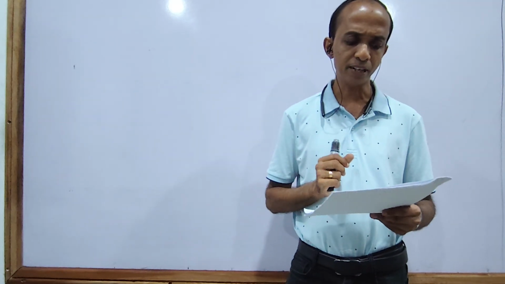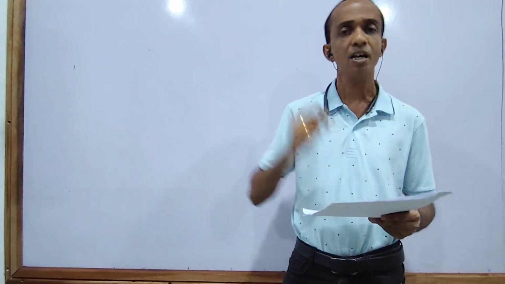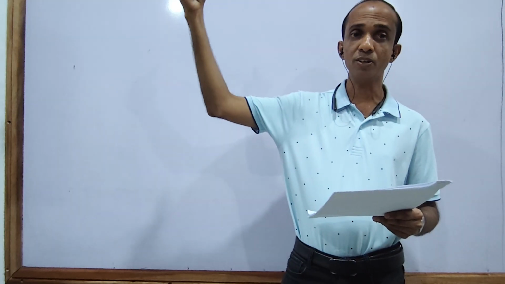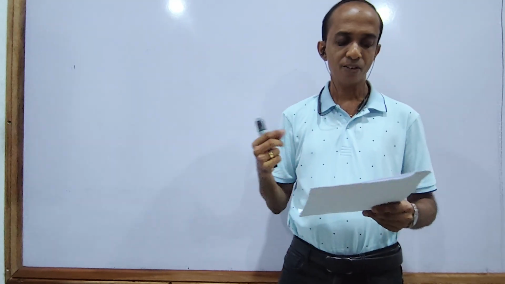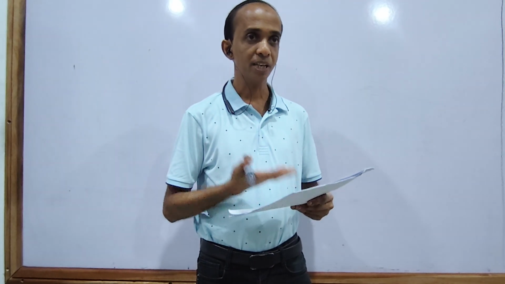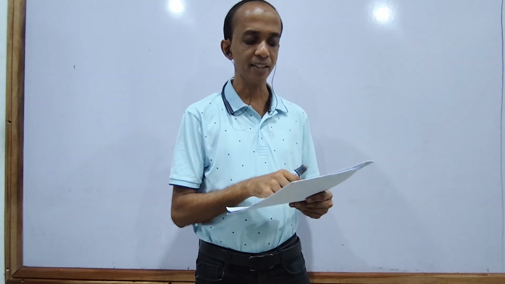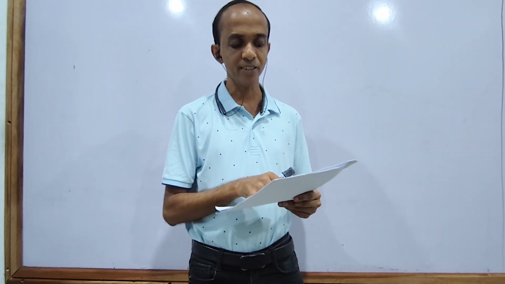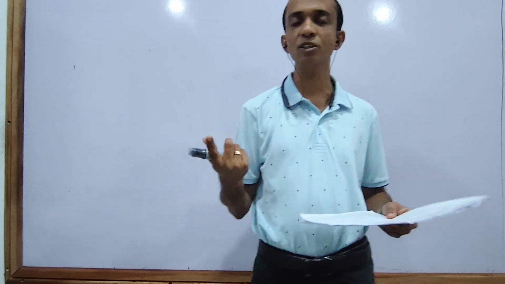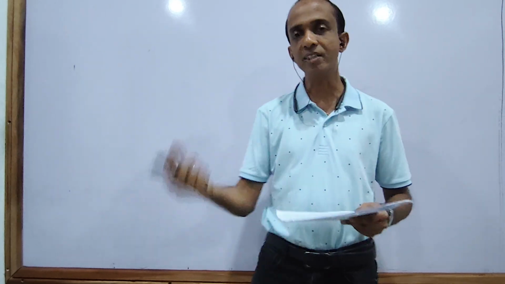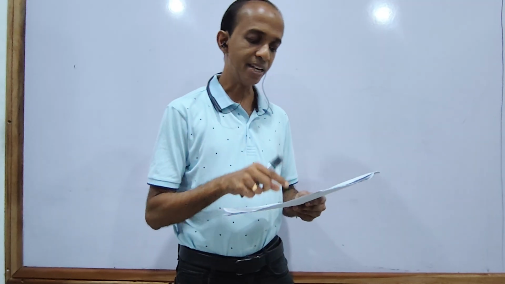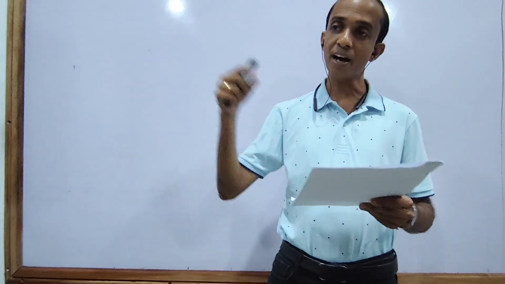What is that one? The Balmer series. How is the Balmer series generated? The higher energy level electrons come to the second energy level. The first answer is not appropriate because there n is higher than 1 to 1. That is wrong. That is not the Balmer series, that is actually the Lyman series.